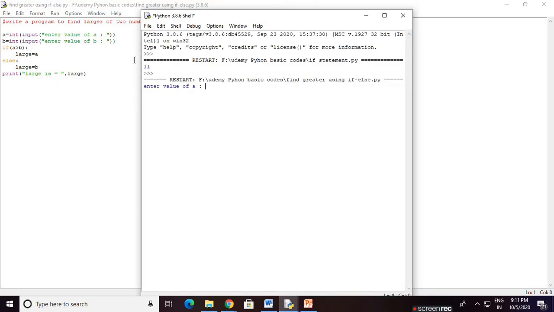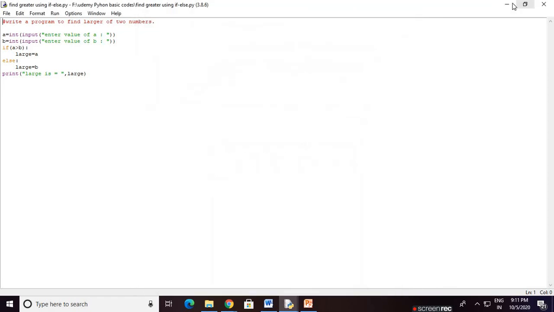Press F5. Enter the value of a. For example, we take 5. A value is 5, b value is 9. So large is 9, which is showing the correct answer. This is the if else statement.